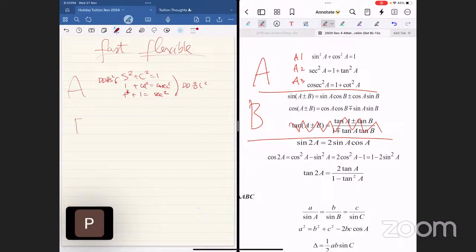Section A, section B. Look, it goes like this. Sine A plus B, and then there's also a cosine A plus B. Sine A plus B is sine A cosine B plus cosine A sine B. I want you to write it down this way, in shortcut. And then if it is minus, it is also minus. Cosine A plus B is cosine A cosine B minus sine A sine B, pure memorization. If it is minus, this one is plus. Do it this way. Is everybody clear? Try to do this yourself.